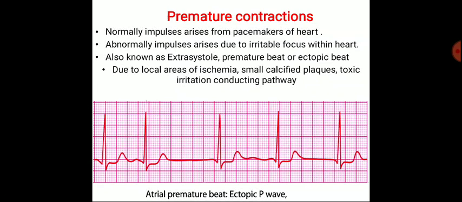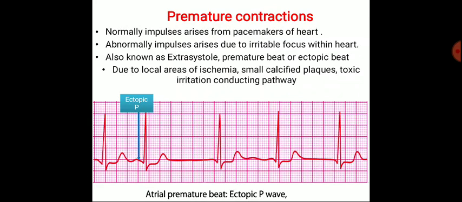The causes of ectopic beat, premature beat, or extrasystoles are local areas of ischemia, small calcified plaque, and toxic irritation of the conducting pathway. When abnormal impulses are formed, abnormal waves are formed.